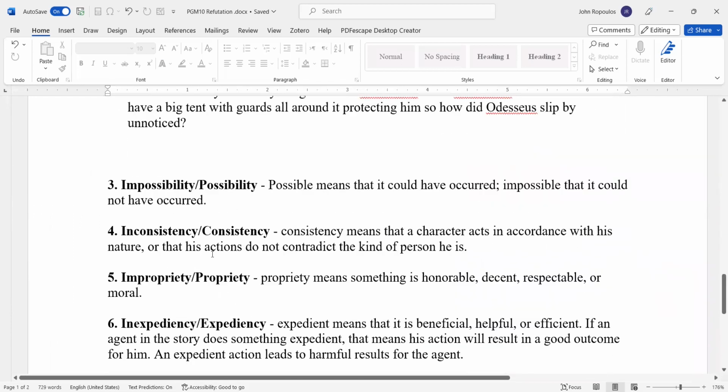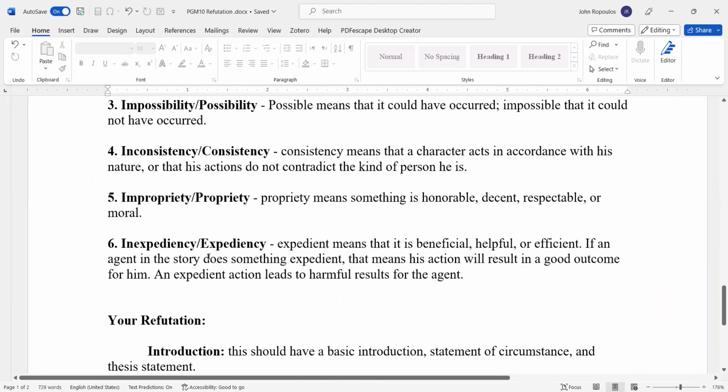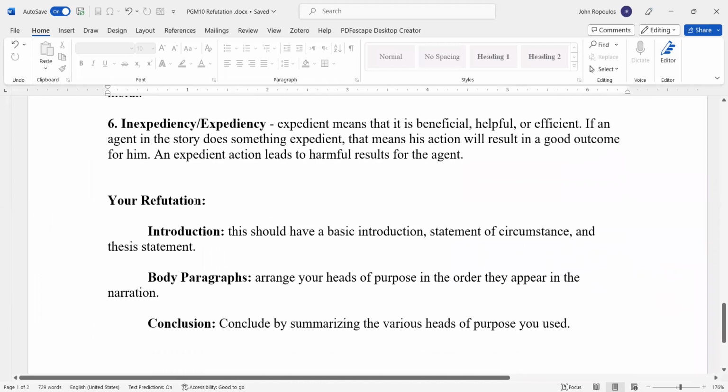You write all of it here in these little sections. But then what you're going to do is you're going to write your refutation. Now, what is the refutation? You're going to have an introduction. So this should have a basic introduction, statement of circumstance, and thesis statement. Then you're going to have your body paragraphs, and your body paragraphs are going to be structured as so.